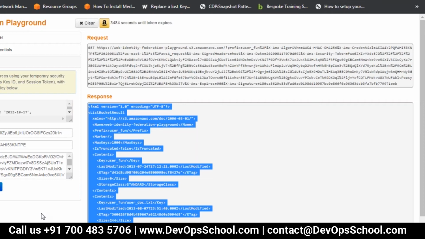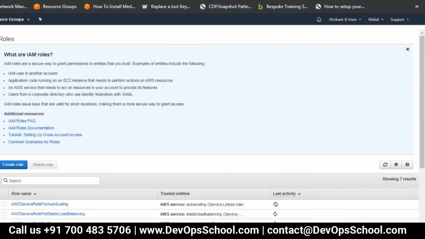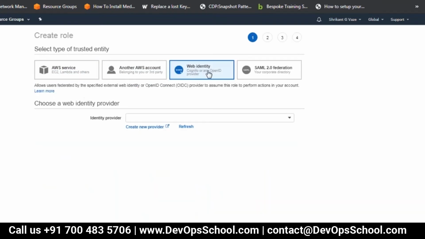So that is scenario number 3, where roles are used. The first scenario is two services talking to each other. The second scenario is two accounts where you want to give access. The third is Web Identity Federation, another use case. And the fourth case is SAML Federation.